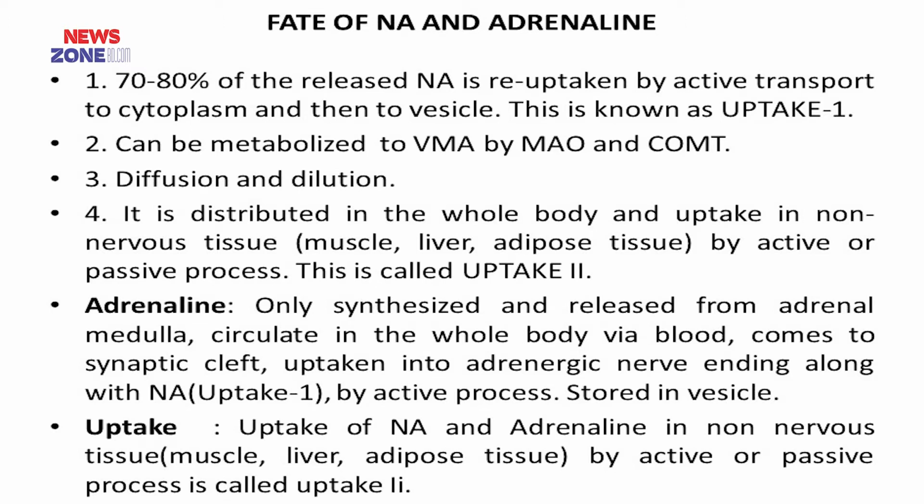Adrenaline is only synthesized and released from the adrenal medulla, circulates in the whole body through blood, comes to the adrenergic nerve ending and is taken up into the adrenergic nerve ending along with noradrenaline. This is called uptake 1, an active process, and it is stored in the vesicle.